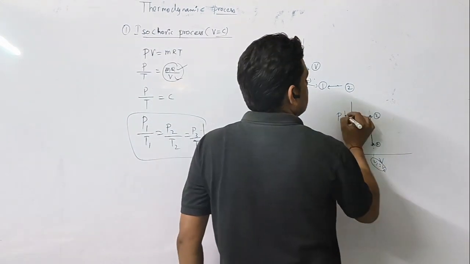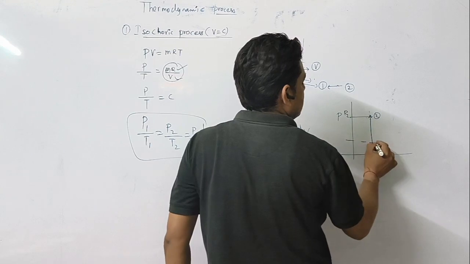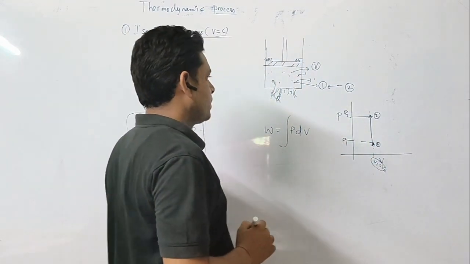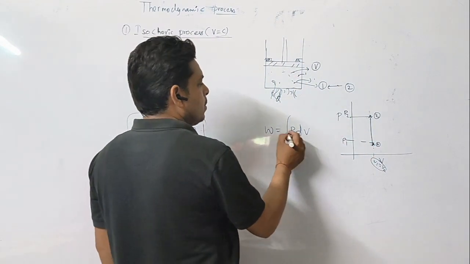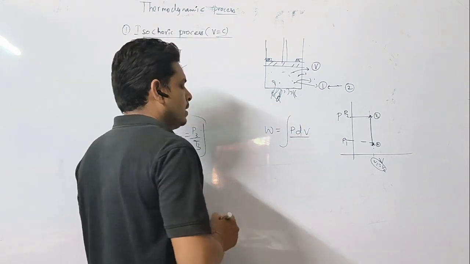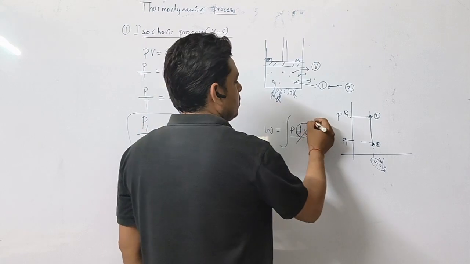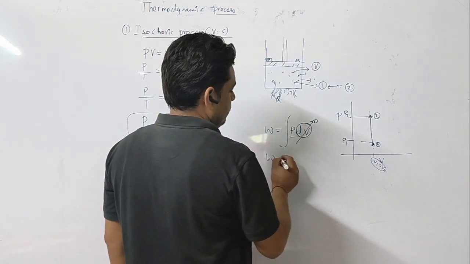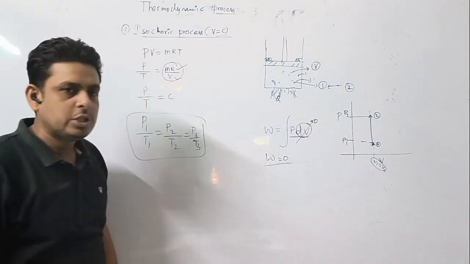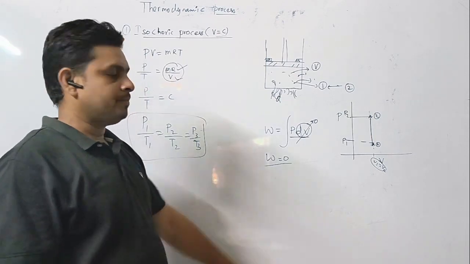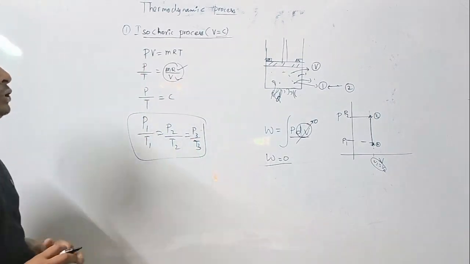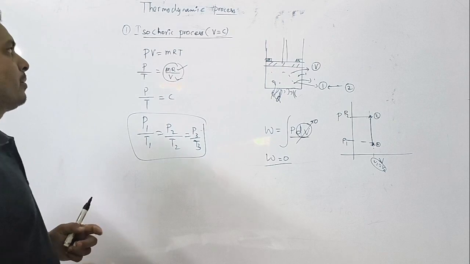But there is a change in pressure, that is P1 to P2. So work done will be what? Work done is equal to PdV, but the change in volume is 0. So in this case, work done is equal to 0. Now I think you have understood about the isochoric process.